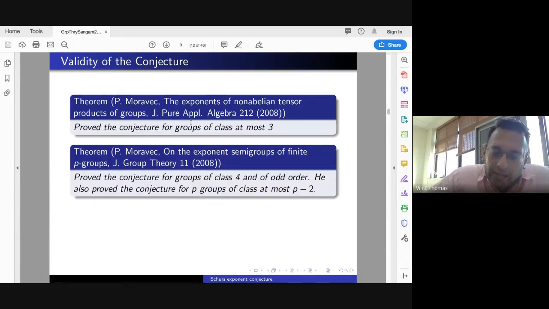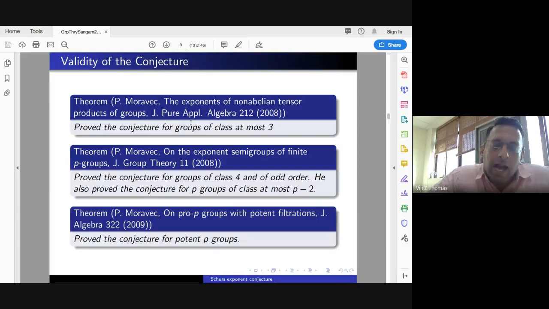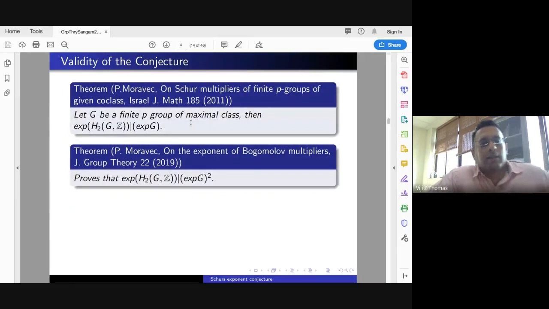He proved the exponent problem for groups of class 4 and of odd order, and he also proved the exponent problem for p-groups of class at most p minus 2. This is done by Moravec, and he also proved the exponent problem for potent p-groups. These are groups which have good power structure: gamma_{p-1}(G) is contained in G raised to p. These are the kind of groups that have good power structure. He proved this exponent problem also for p-groups of maximal class.